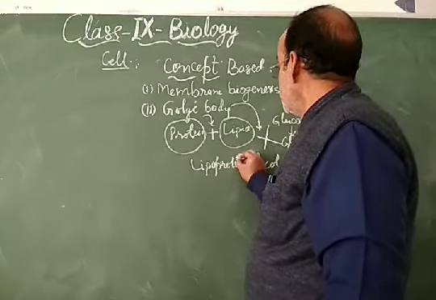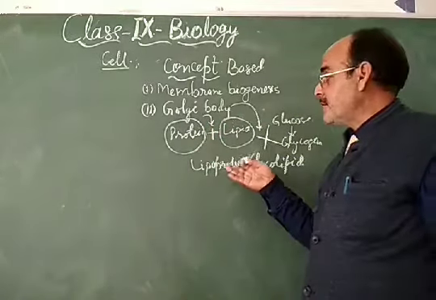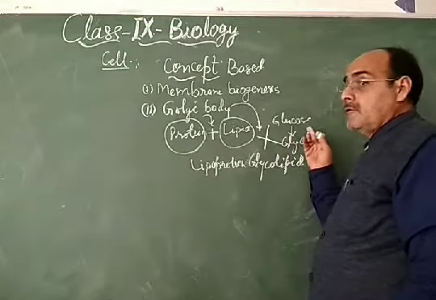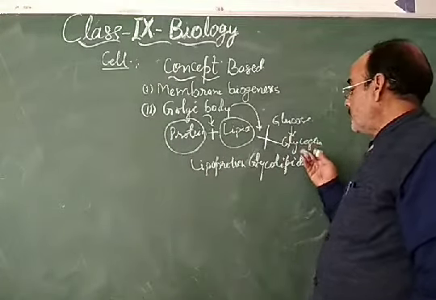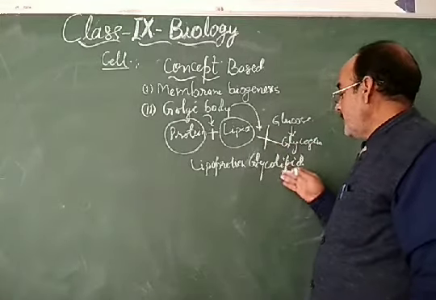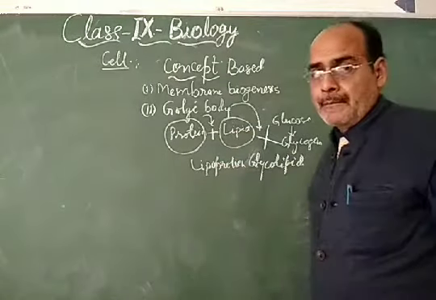So the Golgi apparatus functions as the packaging organelle of lipid, protein and glucose. Glucose gets converted into glycogen, and this glycogen plus lipid gets packed as glycolipid, while protein and lipid get packed as lipoprotein.